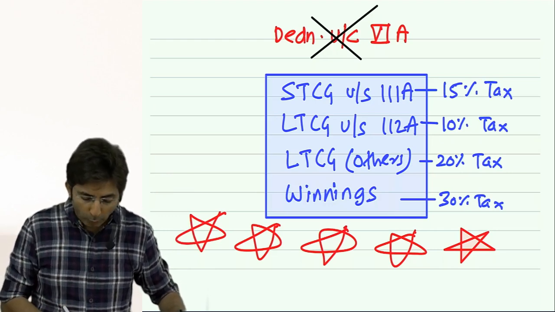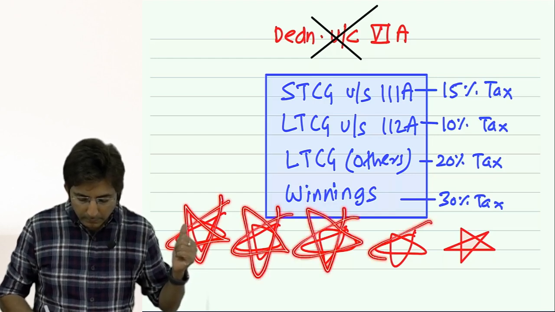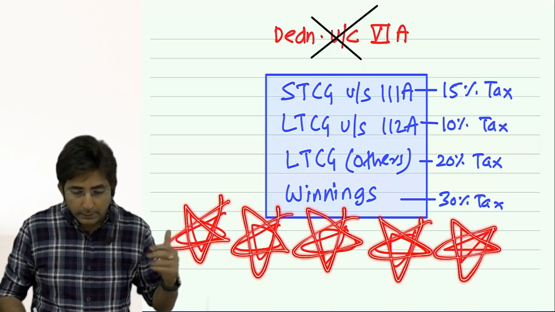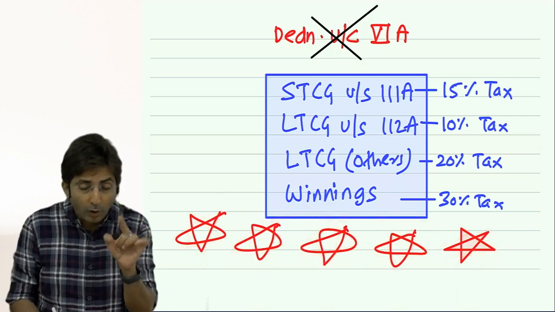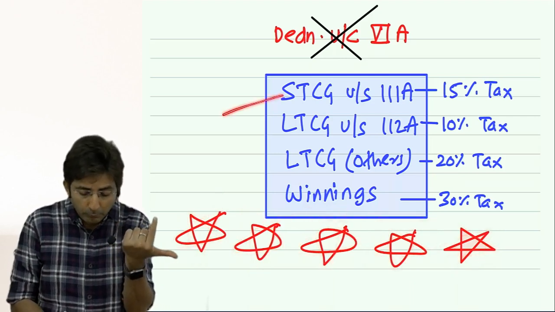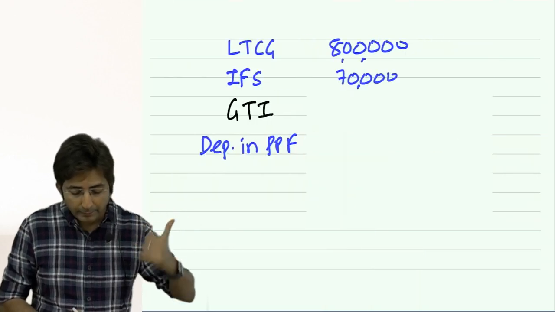So this point is so important. Can you see 5 stars? Yes. When it comes in the question, it doesn't strike you. You know what the rule says, that you will not get chapter 6A for these 4 incomes, right? So try this point now. Try.